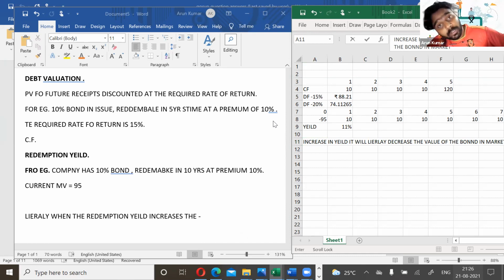So if you want to know the change in the market value of a bond with respect to the change in the yield, you can do it individually like this. But apart from that, if you want to know what's the change in the value of a bond with respect to a percentage change in the interest or the redemption yield, we have something known as duration. So duration is a method that we are going to discuss now. That will literally help you to come up with a better conclusion. Is it clear? So let's discuss the duration.